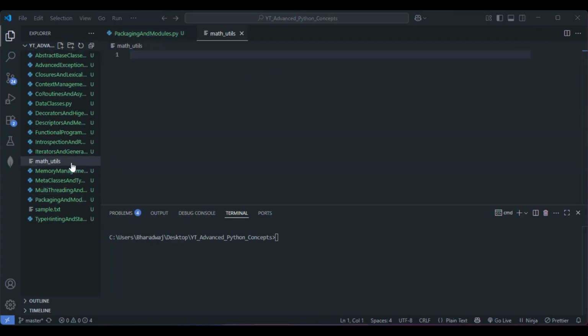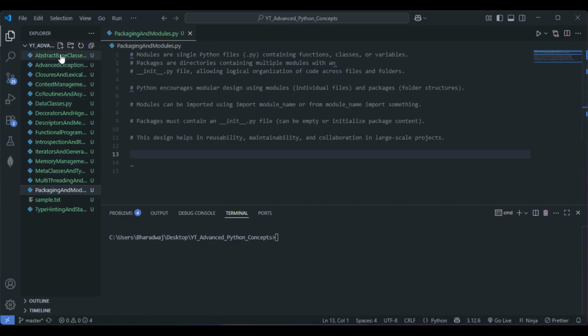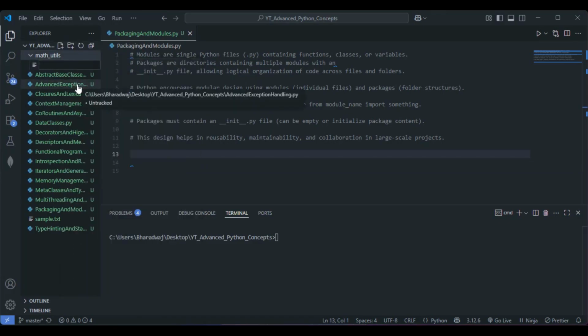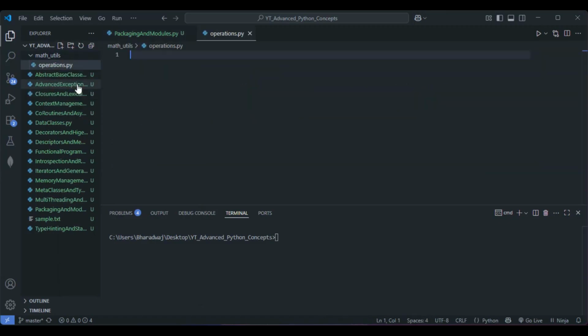This has to be a folder, sorry, this has to be a package. I have created the file, let me delete this one and add a folder here. I'll name this math_utils. Within this folder, I'll create a new file named operations.py.